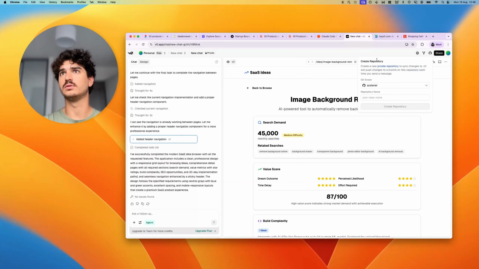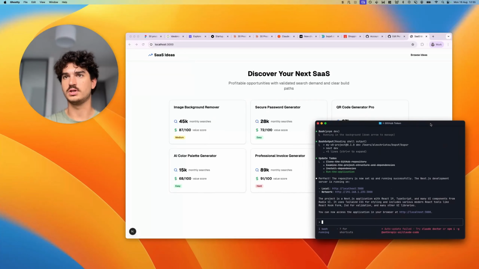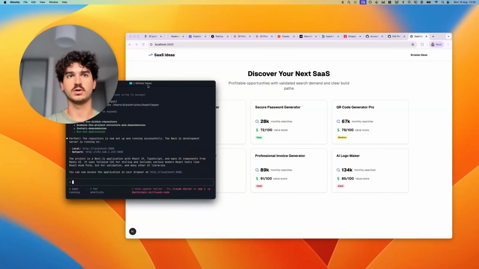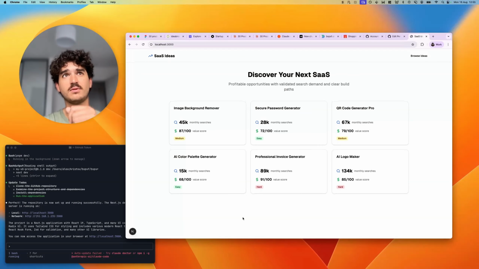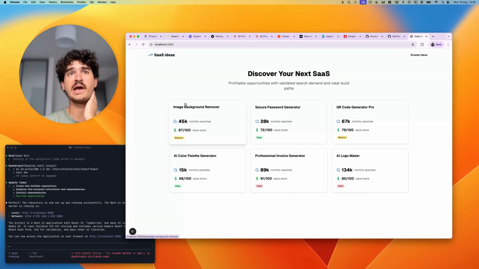So we're going to create a repo in GitHub. Let's just call it build something people search for. Okay, so we had a few issues with our GitHub token there, funnily enough, but we got Claude Code to set up the site. So here we are with our local site. So we went from V0, now we've got it on our machine,